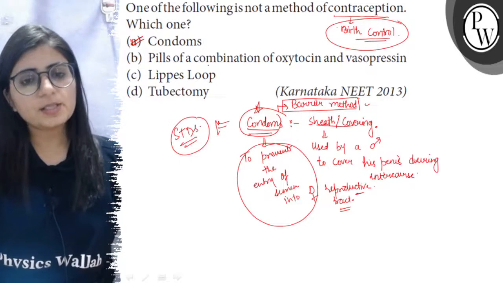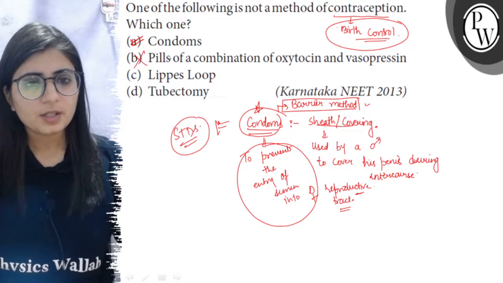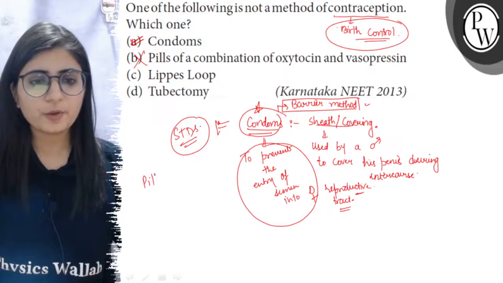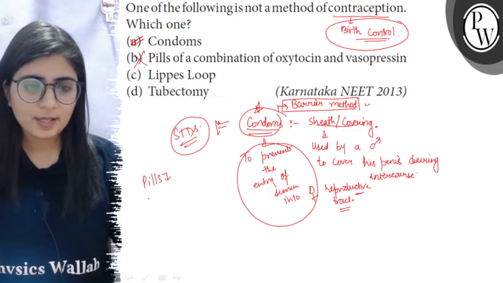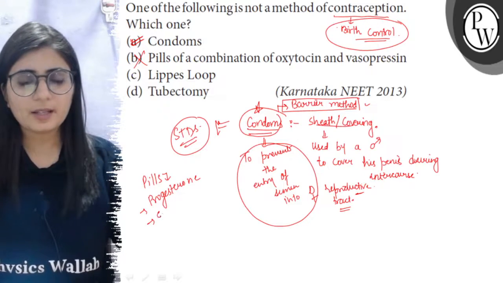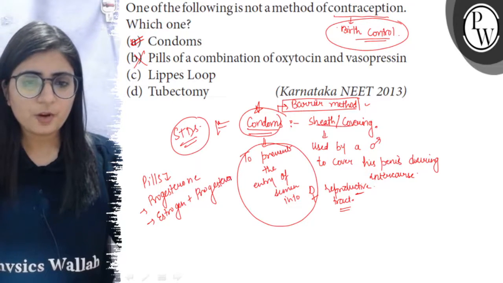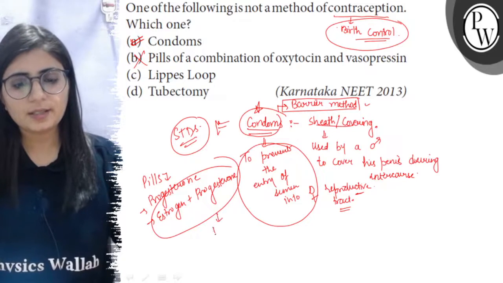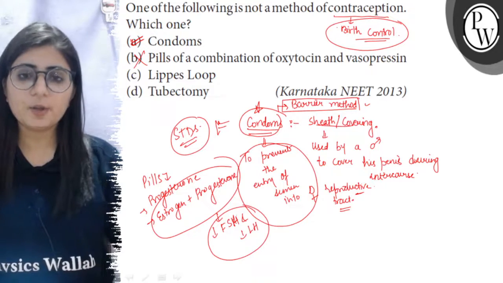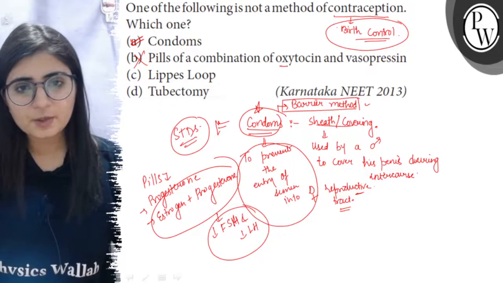The second is pills of a combination of oxytocin and vasopressin. So this is very wrong, because the pills or the oral pills contain the hormones. The pills which are used for contraception contain hormones, either progesterone alone, the synthetic version of progesterone, or the combination of estrogen and progesterone. These two hormones, progesterone and estrogen, decrease the level of FSH and LH, and this is how they prevent ovulation and pregnancy. But here it is given that prevention of birth control is by oxytocin and vasopressin.